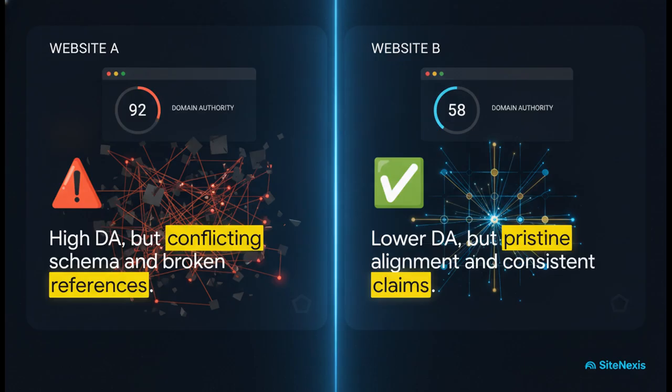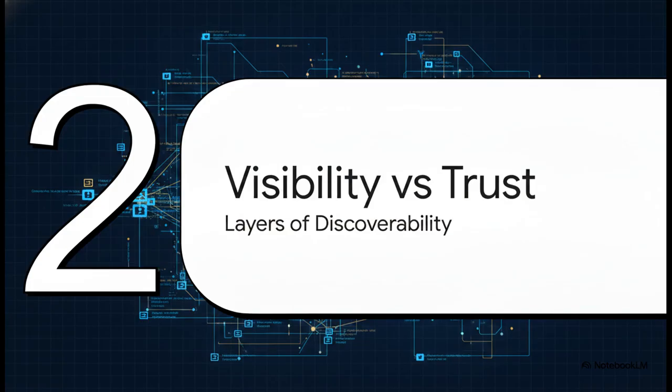Moving right along to Section 2, AI visibility versus machine trust. These are distinct layers of discoverability. We're going to see how this builds a hard boundary between two completely different, yet equally vital digital metrics that honestly get confused for one another way too often.